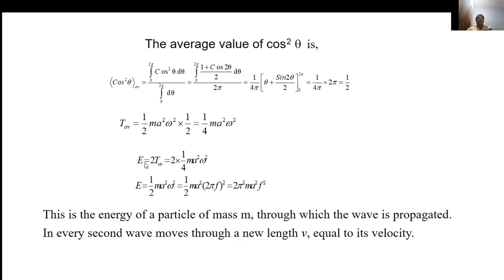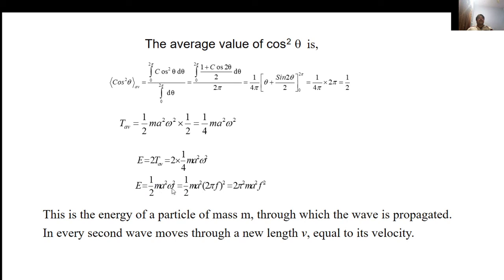We know that E equals 2 times T average, which is 2 into 1 by 4 m a square omega square, so E is equal to 1 by 2 m a square omega square.